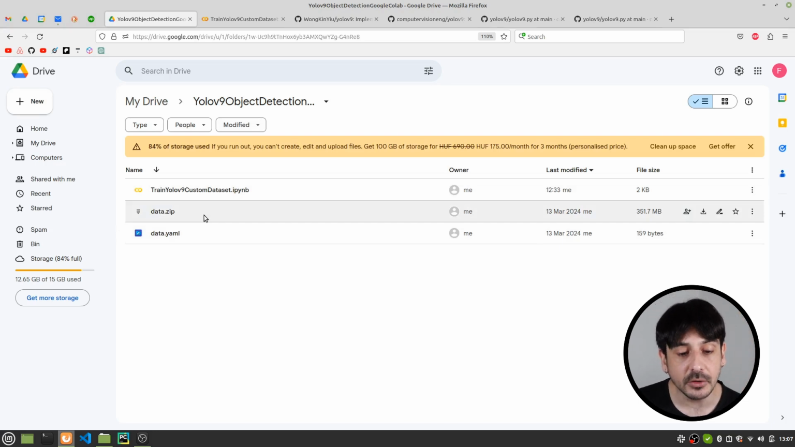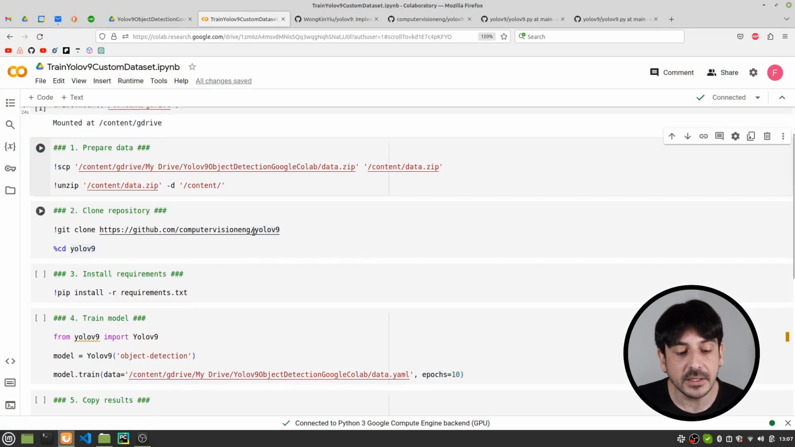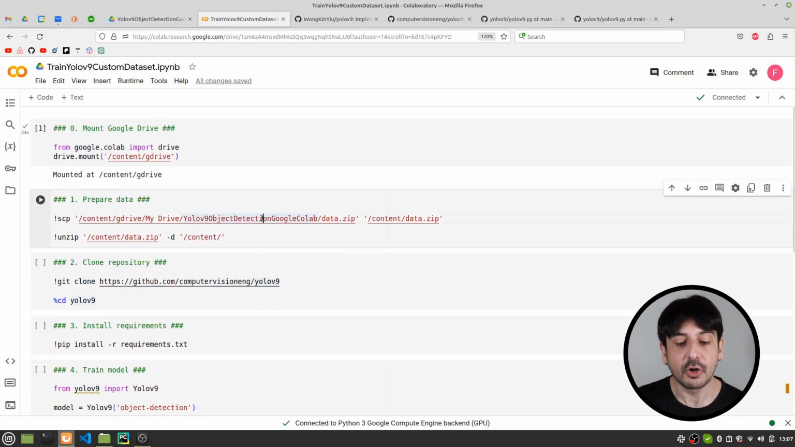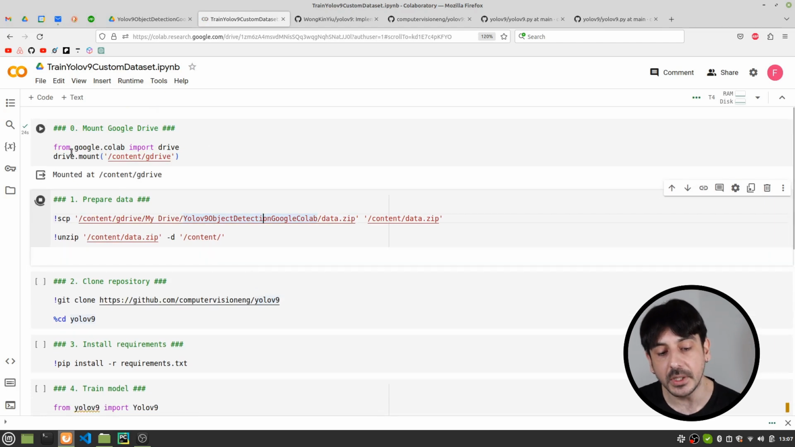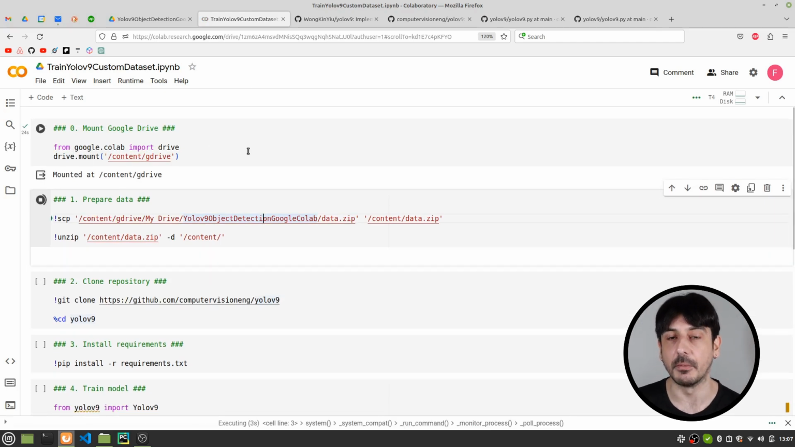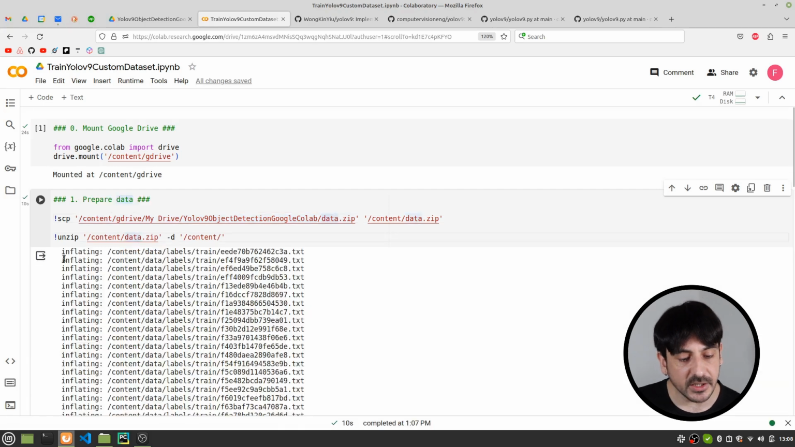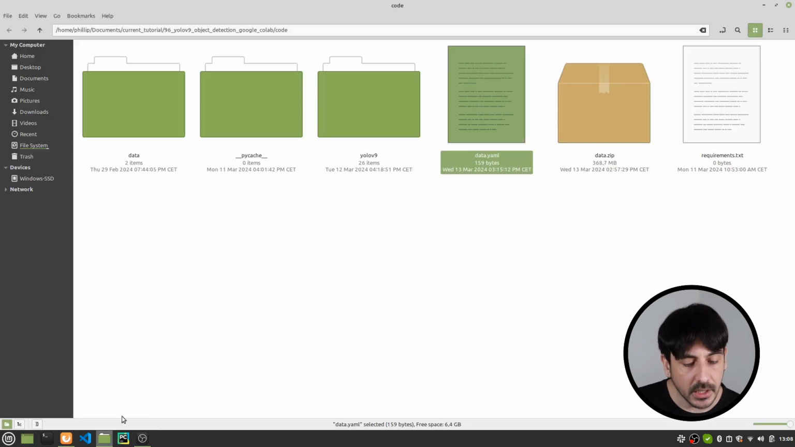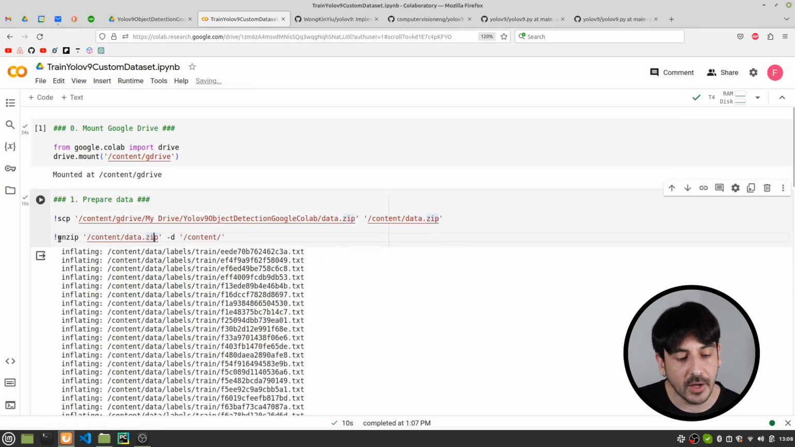Now let's continue, because now we can follow to the next step in this process, which is copying all this data from my Google Drive into this Google Colab environment. Let's continue. Okay, and that's pretty much all. I have copied all this file and I have also unzipped the content of this file. I have uncompressed all its content, and now this data directory is in this Google Colab environment.